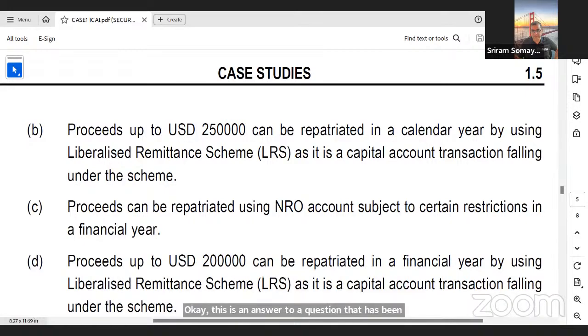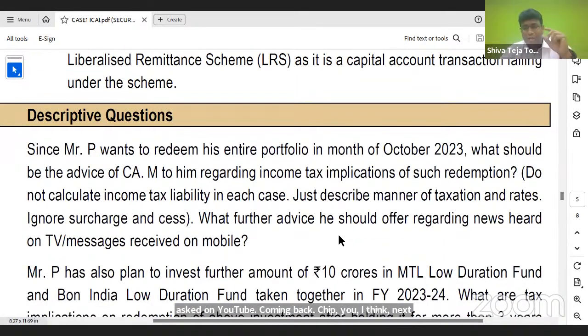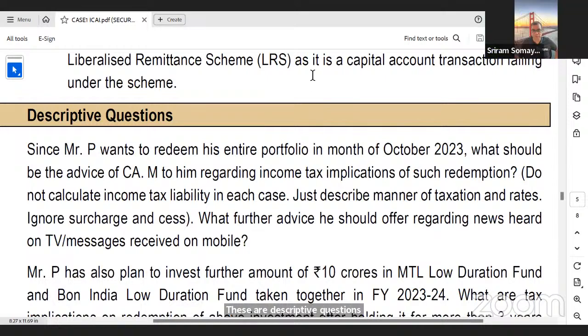Coming back, Shivteja, I think next is yours, right? These are descriptive questions. Yeah, can I share the screen for a minute? Yeah, please, you take over the screen. I have no problem. Also, one person is asking, sir, is it true that approximately 40% will be from SCMP in IBS? Are boss, just now I showed you something. Shivteja, just one second.